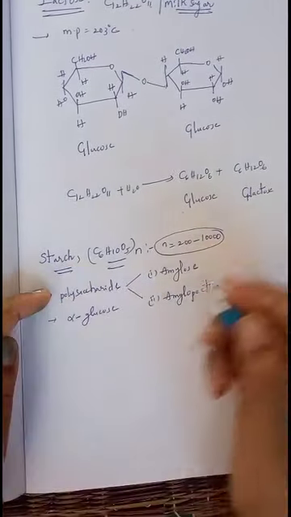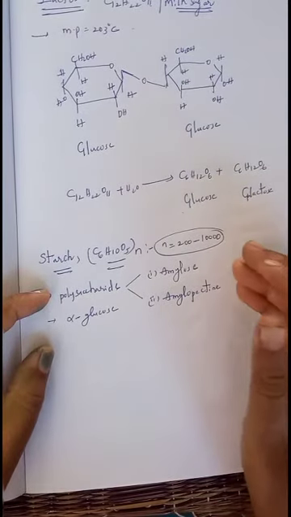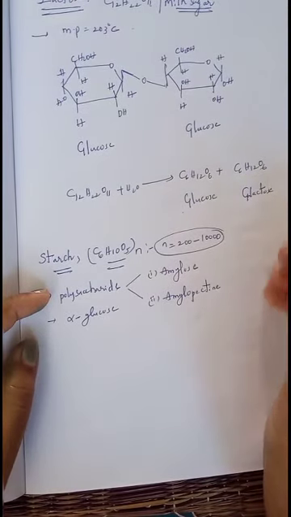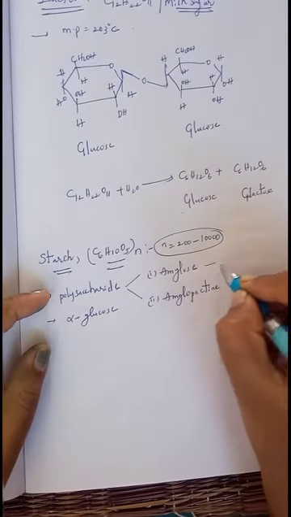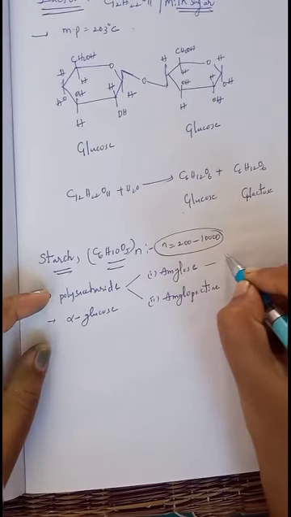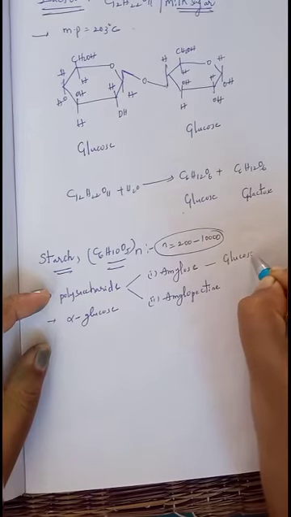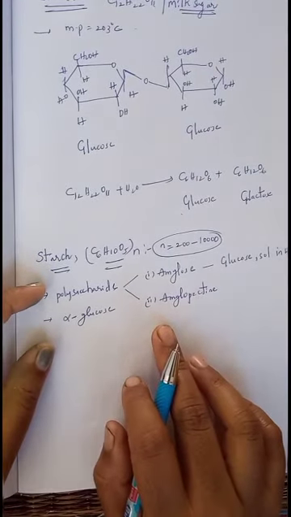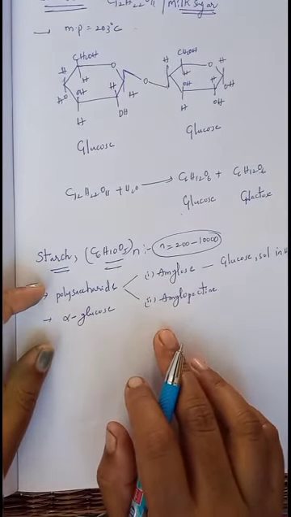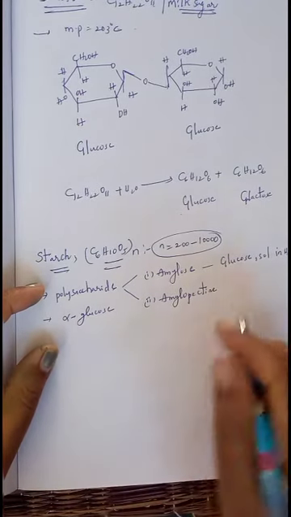First we will see what amylose is. It is a linear polymer containing alpha glucose as the structural units, a linear polymer of glucose units, and it is soluble in water. Whereas amylopectin is insoluble in water.